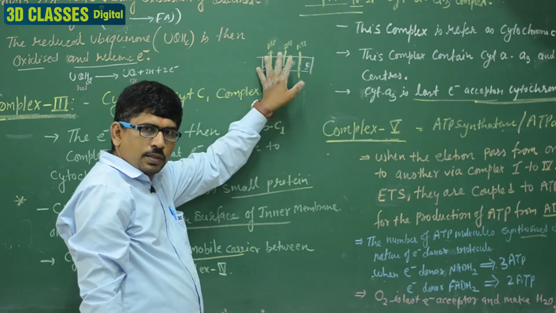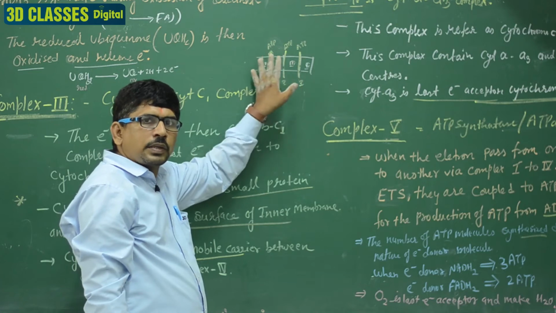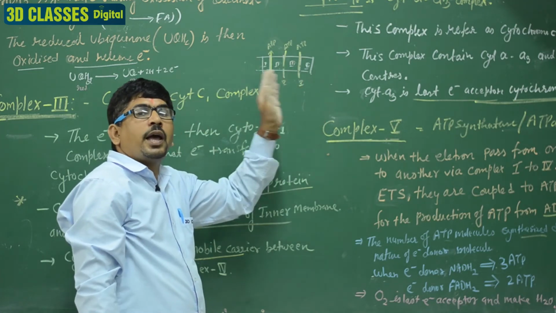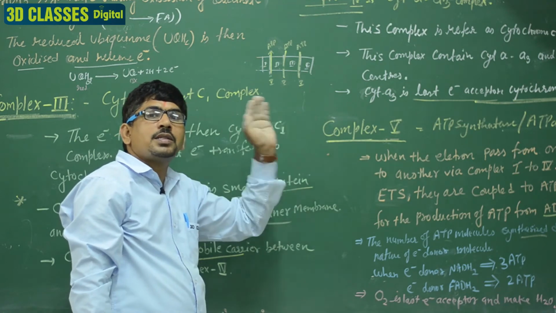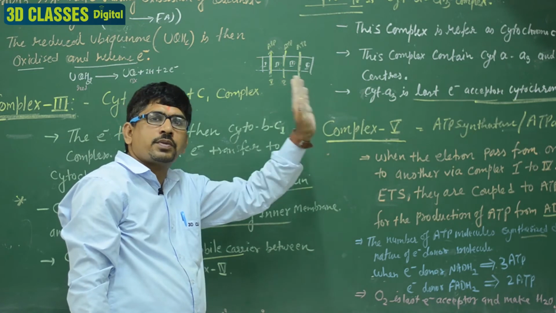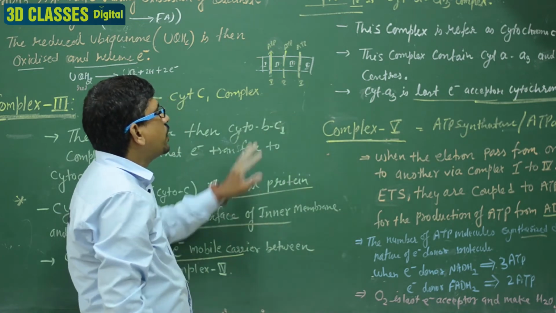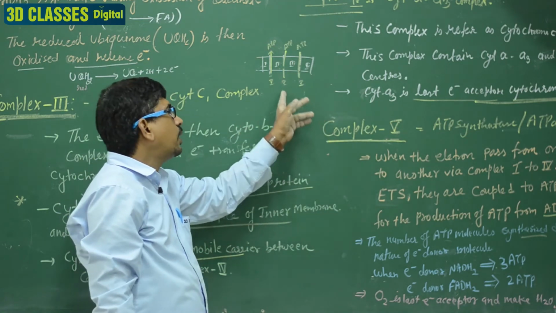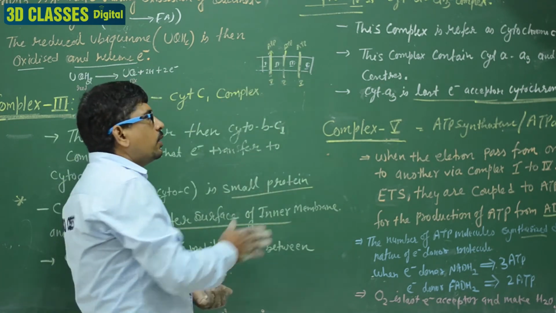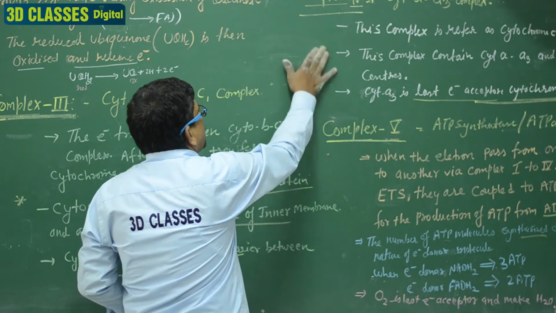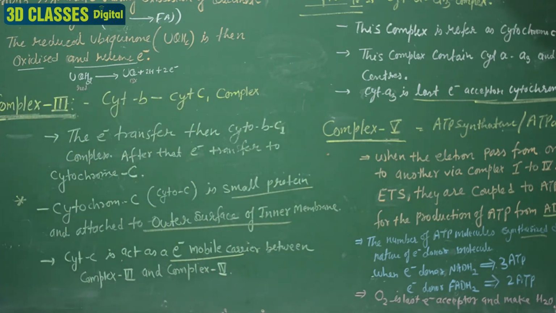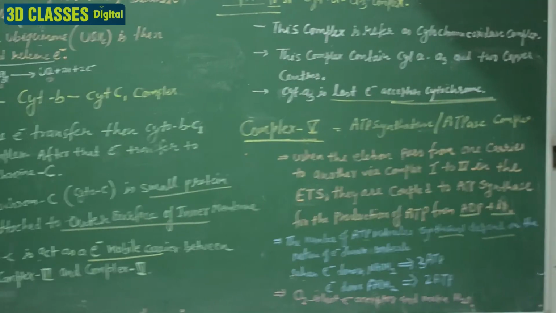This is the actual diagram. Actually it is like this, and we read that complexes 1 to 5 have a particular sequence, and in the diagram we arrange the complexes with the 5th last. But these are the 4 complexes, and the 5th is another complex which is present between these complexes. Clear? So I explained it by this diagram. Please note it down. I hope you understand the mechanism of the ETS.